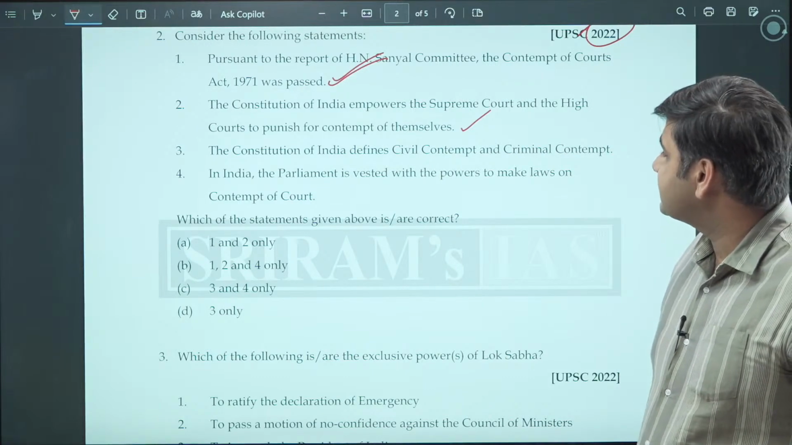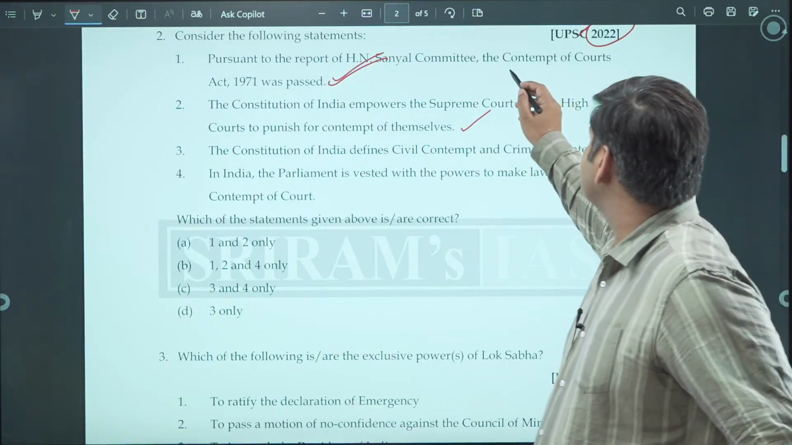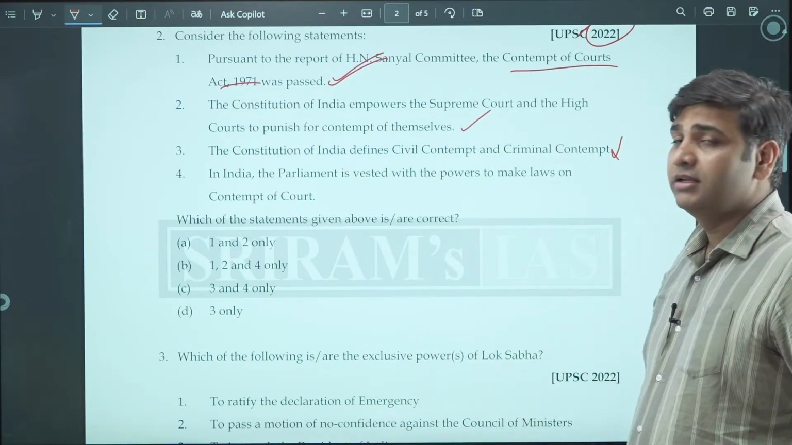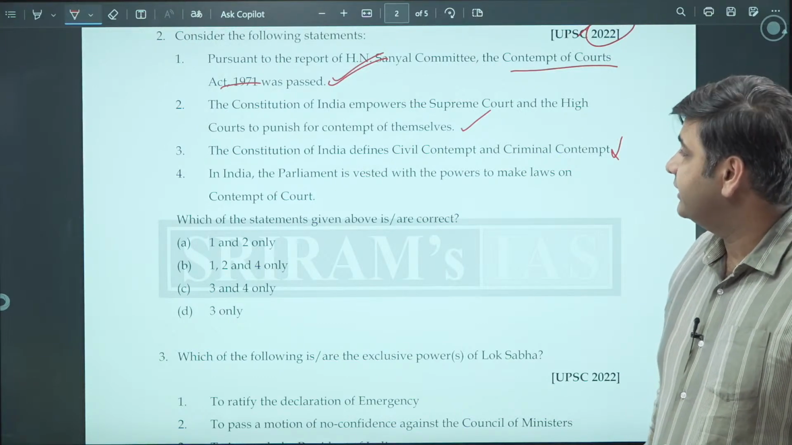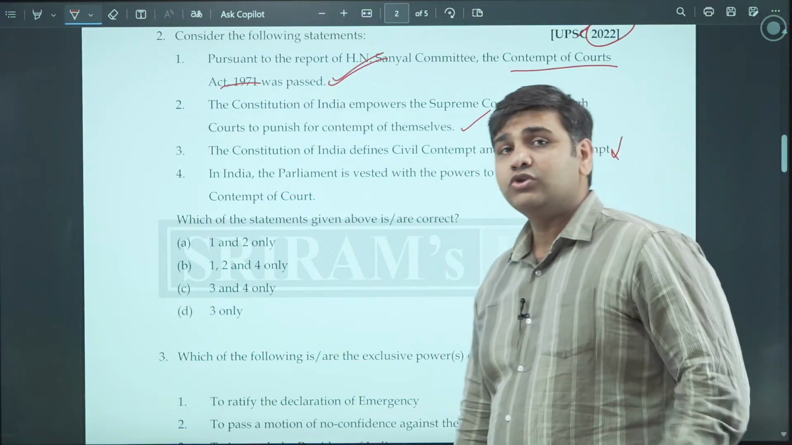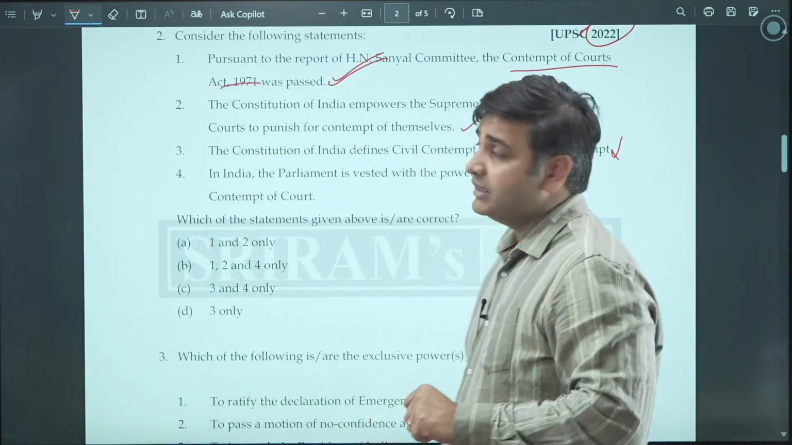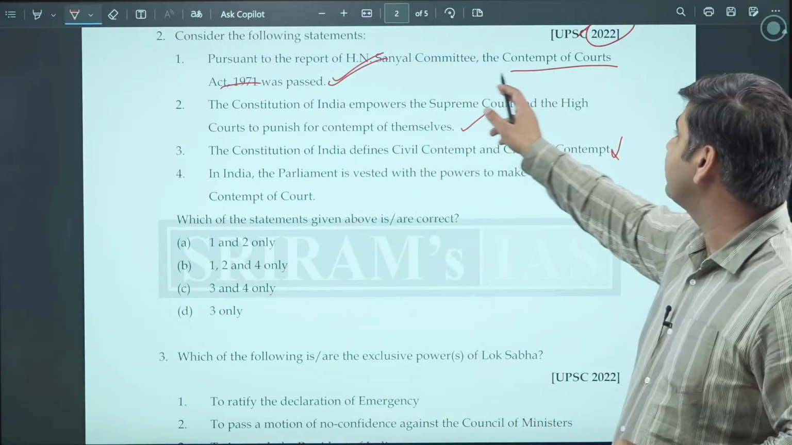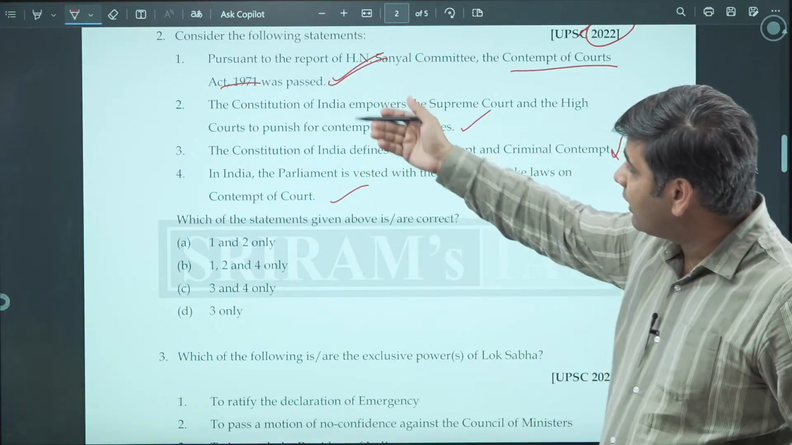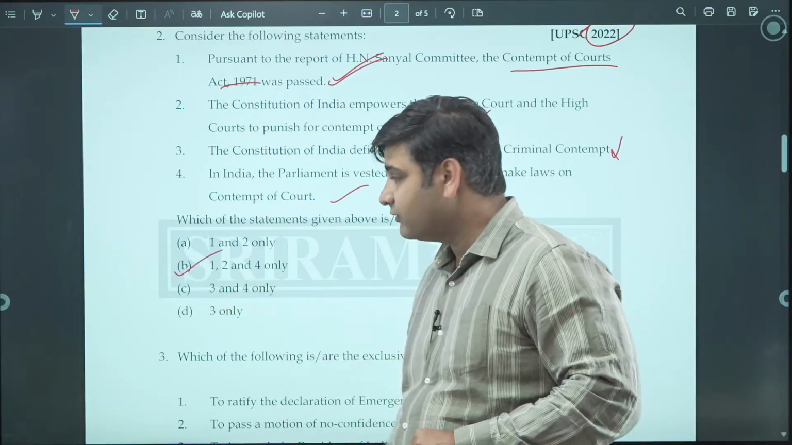Constitution of India defines civil contempt and criminal contempt. No. That is the reason why the Act has been made to define it. Okay, so this statement is not a correct statement. In India, the parliament is vested with the power to make laws on contempt of court. So the power to make law on contempt of court is given to the parliament. This law has been passed by the parliament, Contempt of Court Act of 1971. So this is a true statement. So we see 1, 2 and 4 are the correct statements, and hence B will become our answer.